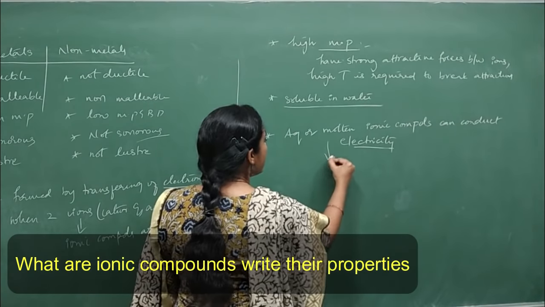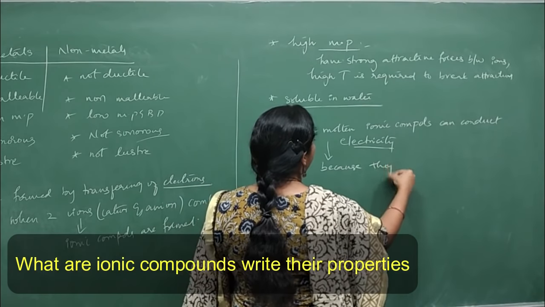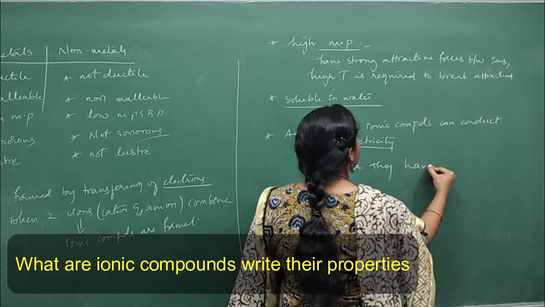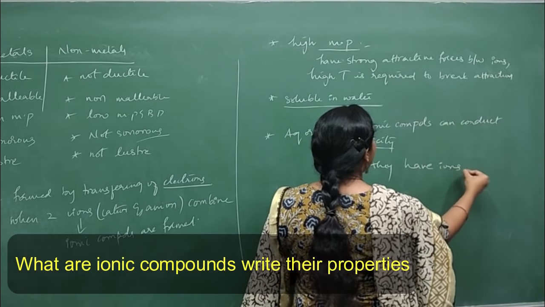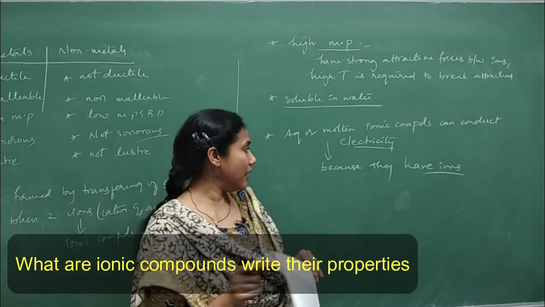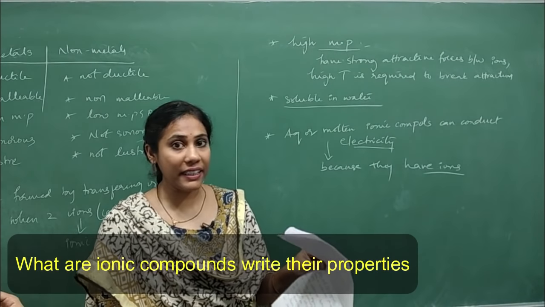It is because they can produce ions. Aqueous or molten ionic compounds have ions. Since they have ions, they can conduct electricity. Clear? And solid form of ionic compound does not conduct electricity.